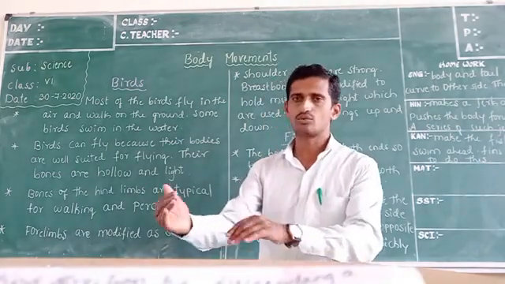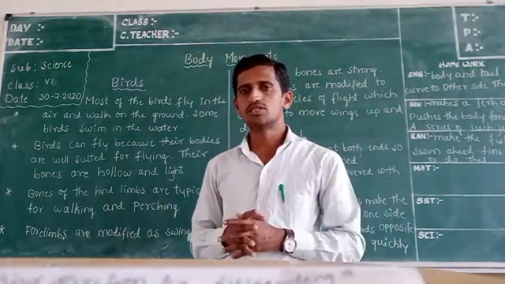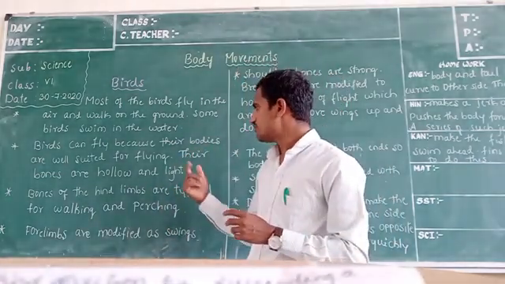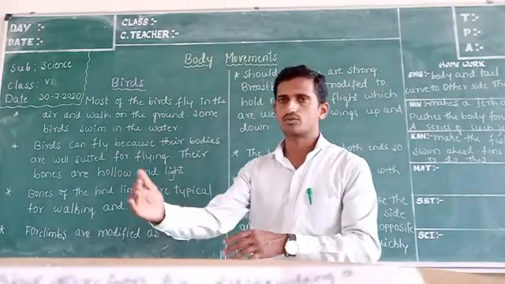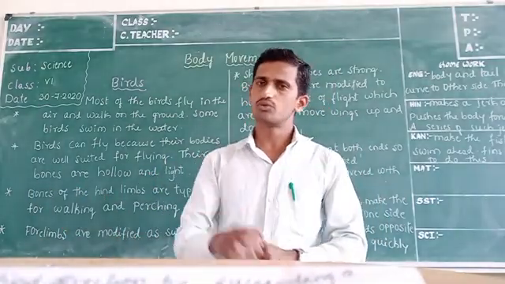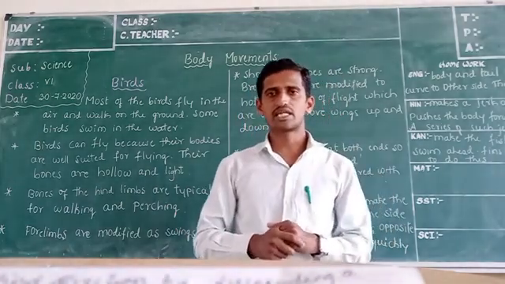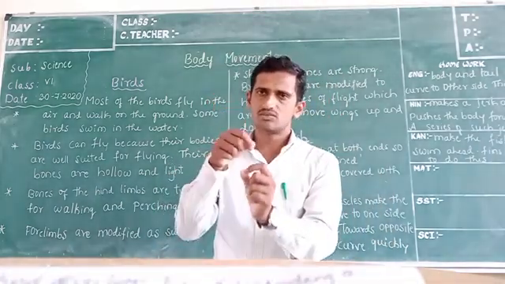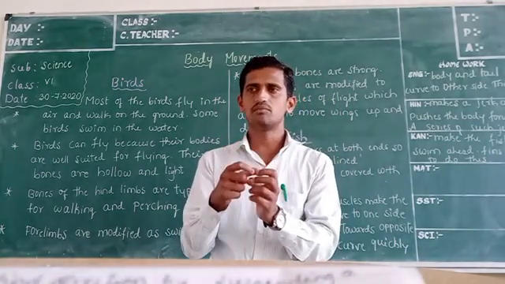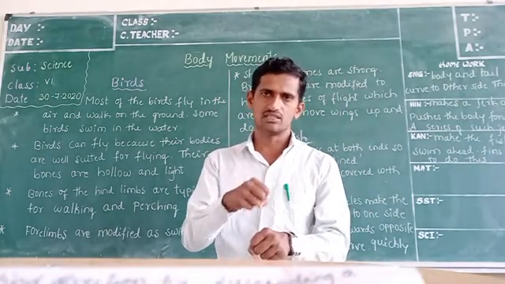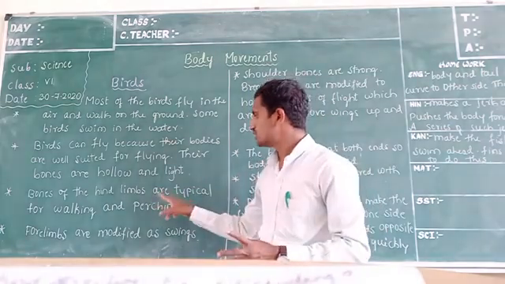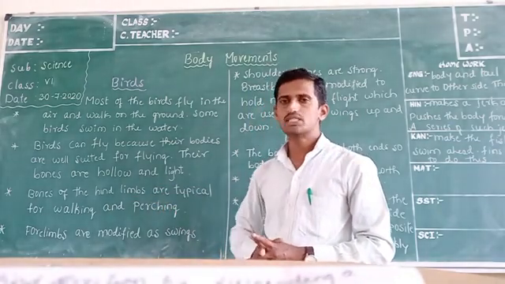To walk on the ground, the bones of the hind limbs are very much suitable. They walk on the ground, just go jumping and walking to get the grains. And also perching. Sometimes birds can get a dead animal, and a small part of that animal they get by perching. So both are done with the help of the bones of the hind limbs.